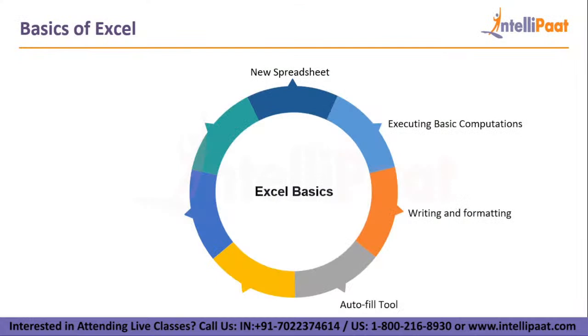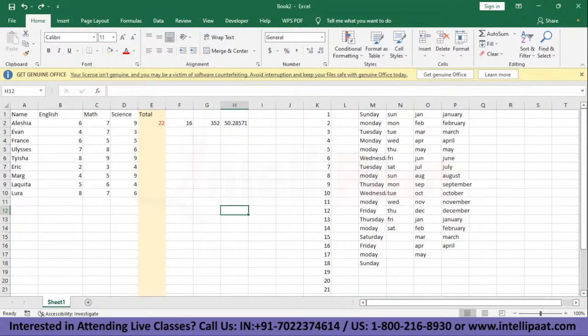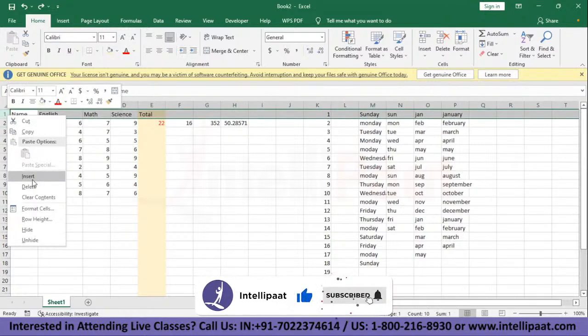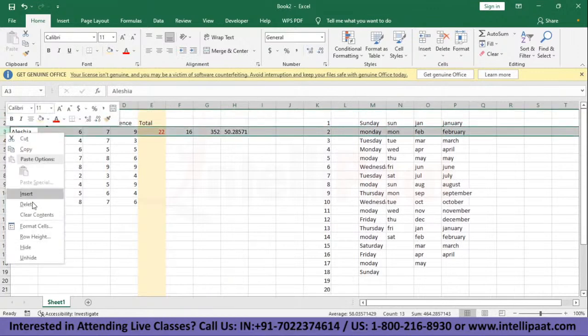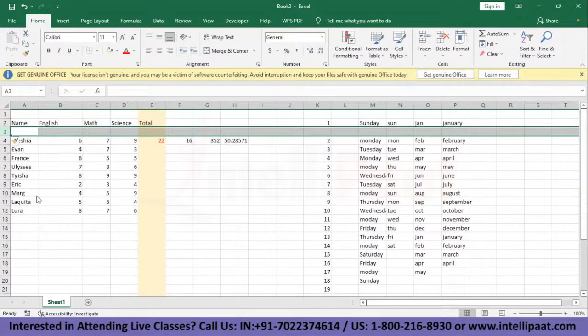After autofill, the next basic of Excel is adding and removing rows or columns. Let's see how that is done. What usually people do is select one row and click on insert. This way, one row will be inserted wherever you want it. But this will be very cumbersome if you have thousands of rows.